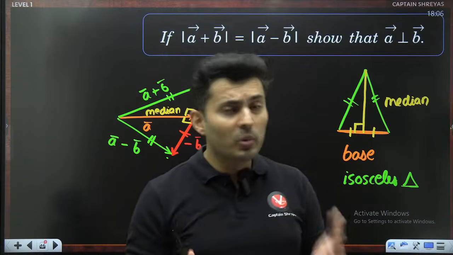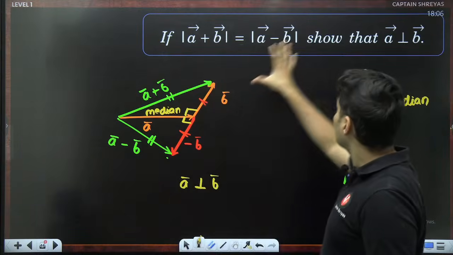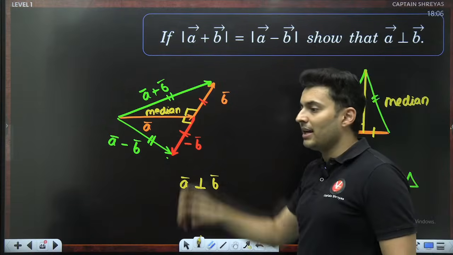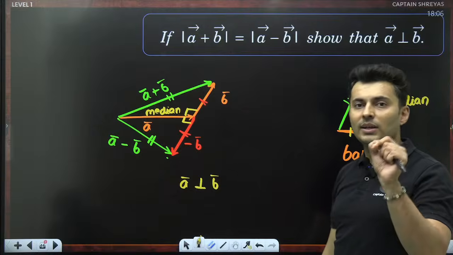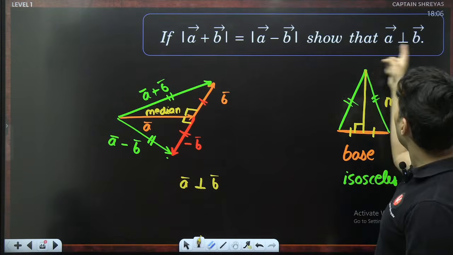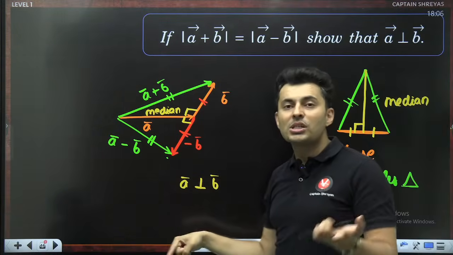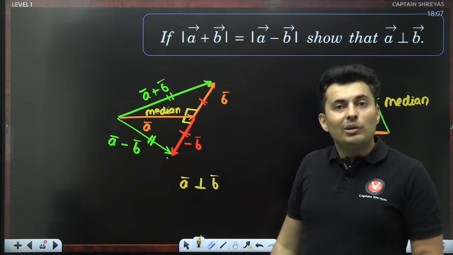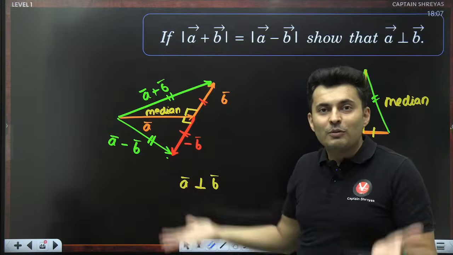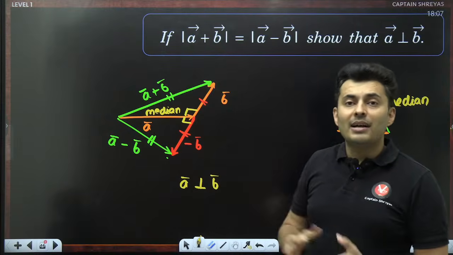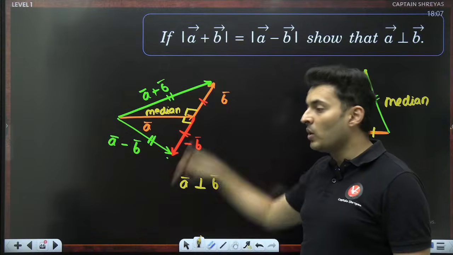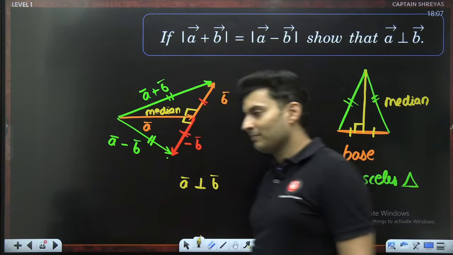Remember, whenever you have to prove something, never ever show the diagram as if you already know the answer. Never. That is not the right mathematical way. I know A is perpendicular to B, so you might be questioning, sir, why are you showing A at an angle at B? I do not know that yet. I have to prove that. So whenever you have to prove, you'll always assume the worst, and still in that worst condition, it will hold true. That's when the proof is valid.